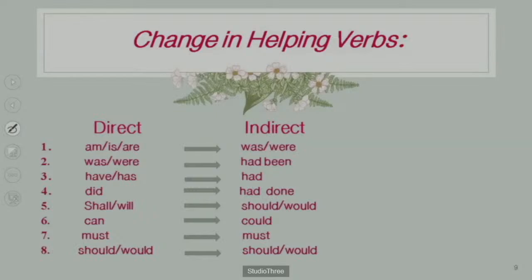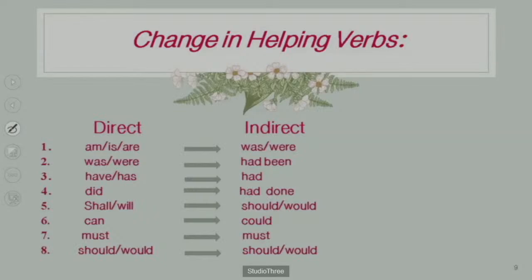Shall or will change into should or would. Can, could will change into could. Must will change into must, means must will not change. Any kind of such word will not be changed. Must is a modal auxiliary, it will be used as it is.